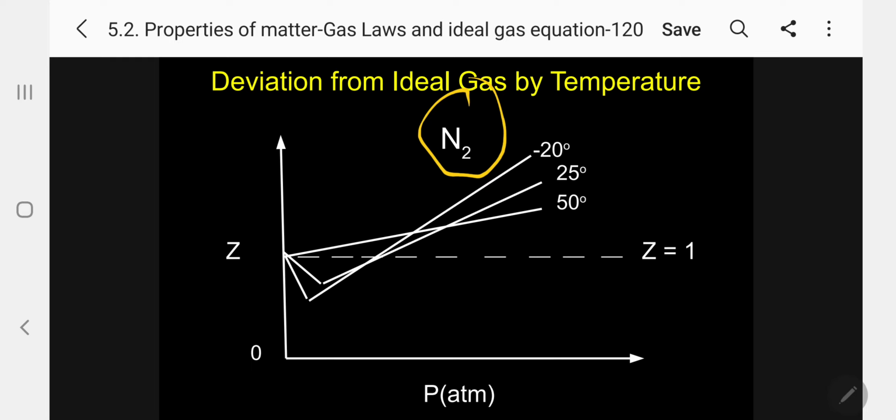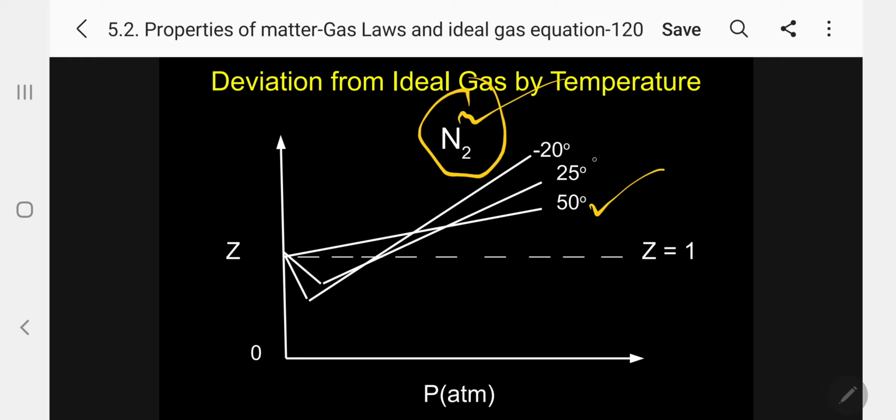We know already that at high temperature any gas will behave as ideal. Kindly follow now. In this case I am specifically taking nitrogen. Kindly see the higher temperature here, it is 50 degrees. So 50 degrees is not at all crossing Z equal to 1, it is coming only at 0 degrees.